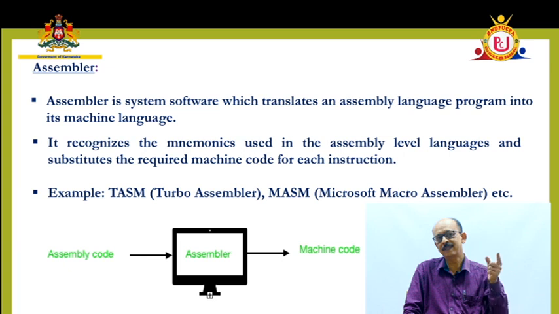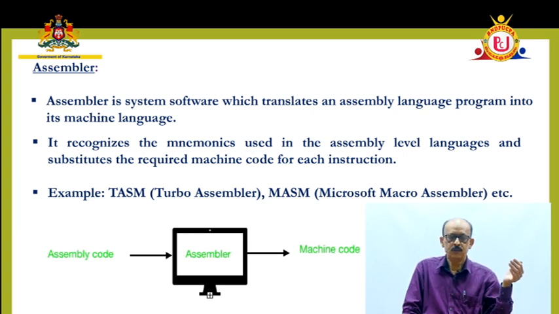Because of its machine dependency, you will have the set of instructions which are to be followed only in that kit, in that microprocessor. So you will have to use the assembly level language, and for execution of that program, you will have to use the translators called TASM or MASM.